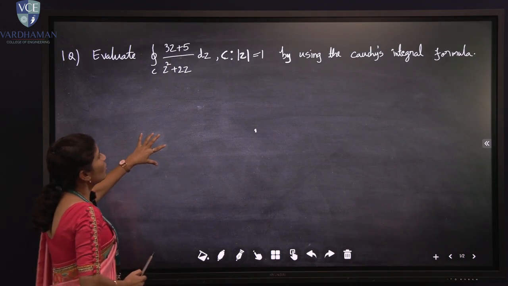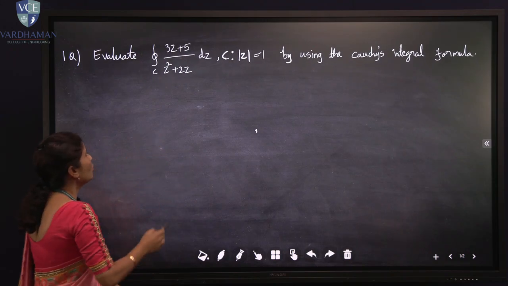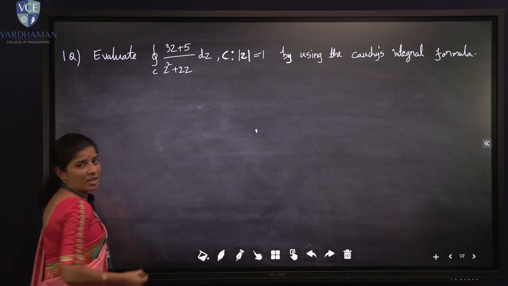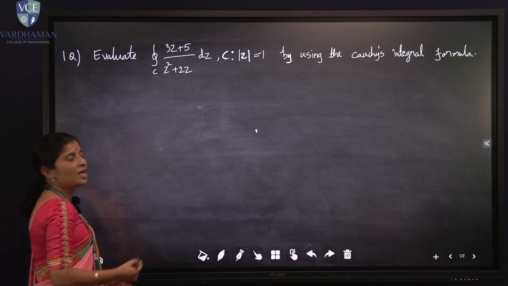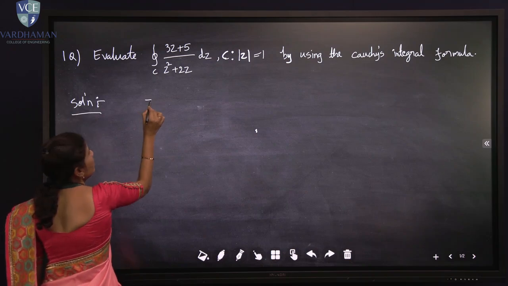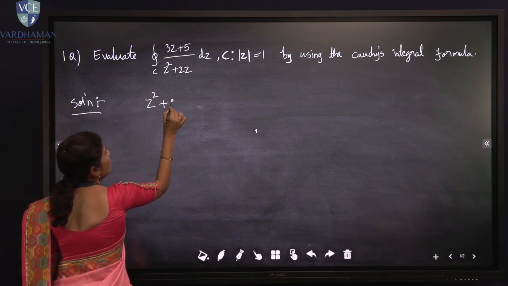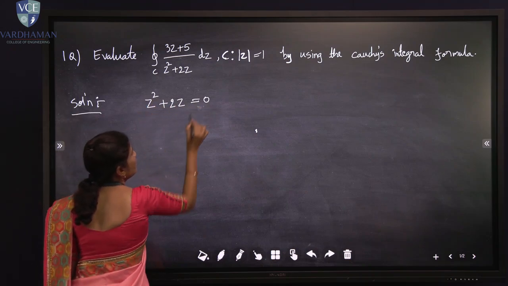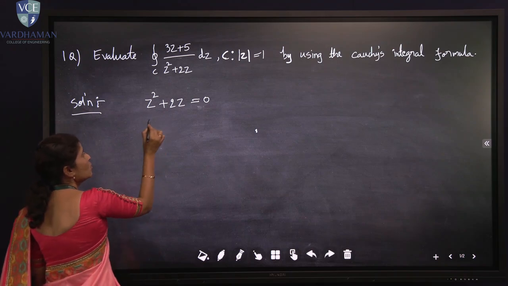Now if we want to solve this problem, first we have to calculate the singular points. How do we calculate the singular points? We equate the denominator to 0. That is, z square plus 2z equals 0.